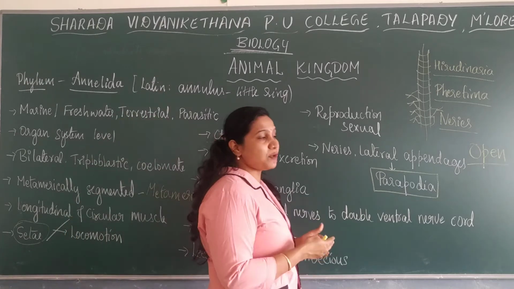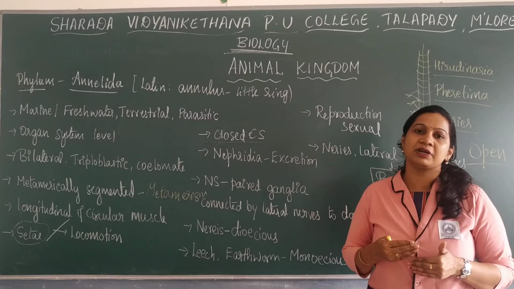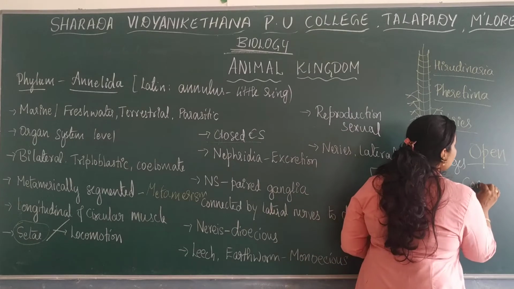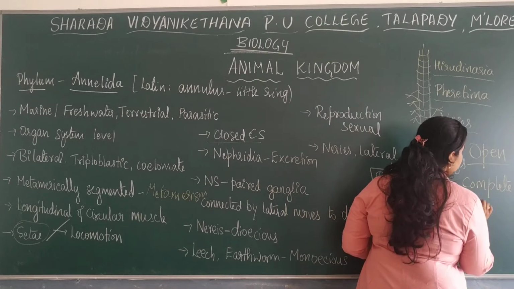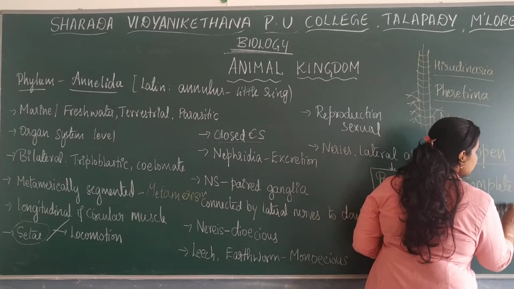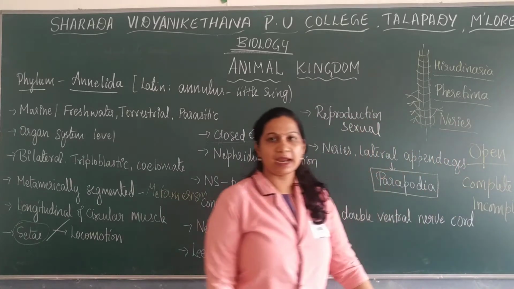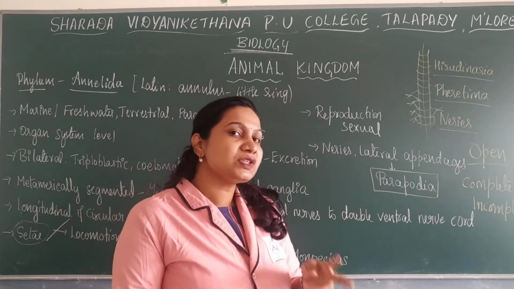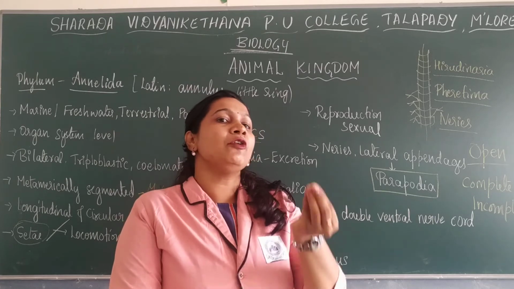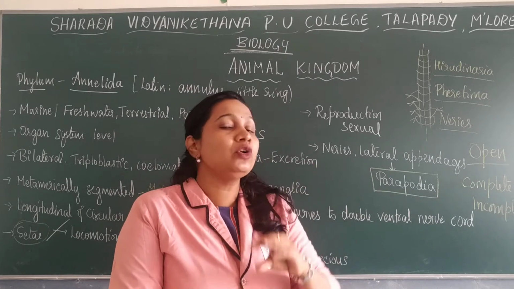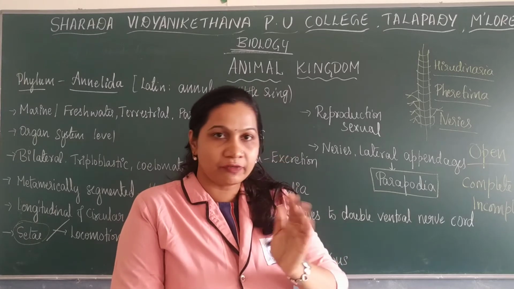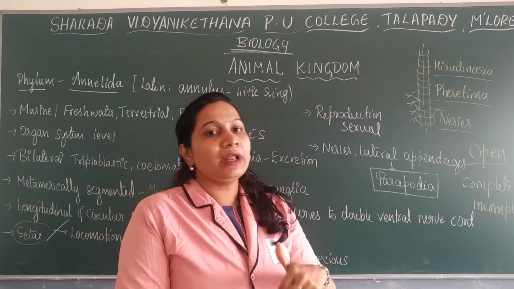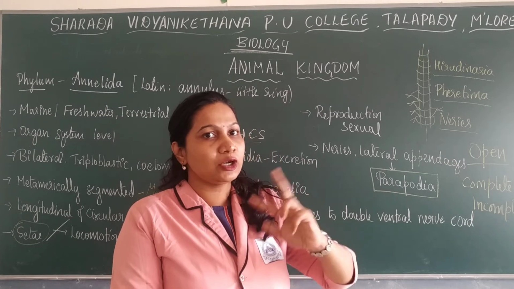As I told you, there is one more basis of classification, the type of digestive system. We have complete digestive system as well as incomplete digestive system. A complete digestive system has two openings: one for the intake of food, and another for the removal of nitrogenous waste.